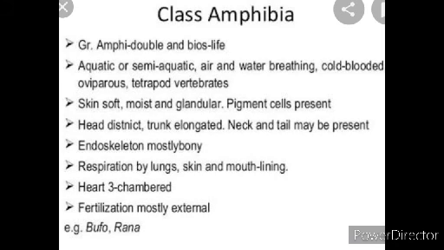After that we see the class Amphibia. Amphi means both and bia means life. So it has a dual adaptation, living in both water and on land. They are tetrapod vertebrates. Tetra means four and pods means legs, so four-legged vertebrates are called tetrapods. The body is divided into head and trunk regions. The skin is very moist because of the presence of mucus glands. The mucus glands secrete a jelly-like substance, so that is why the skin is very moist.